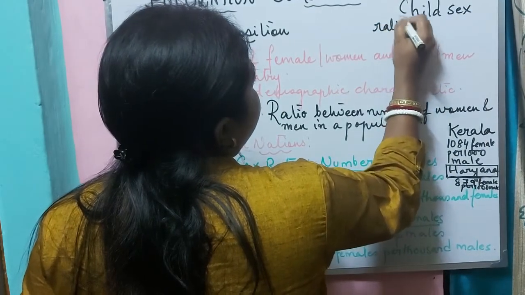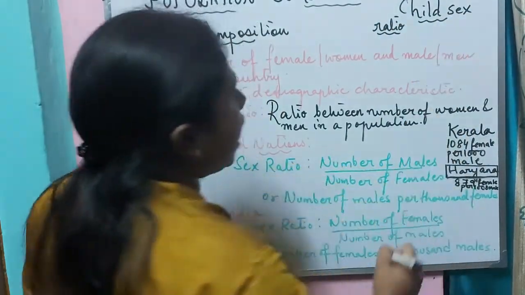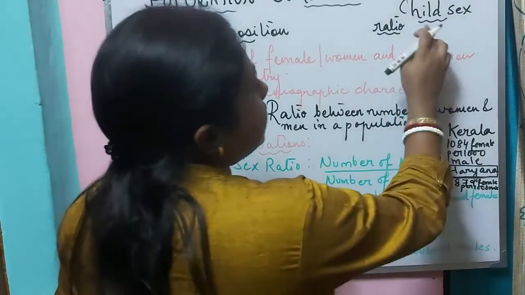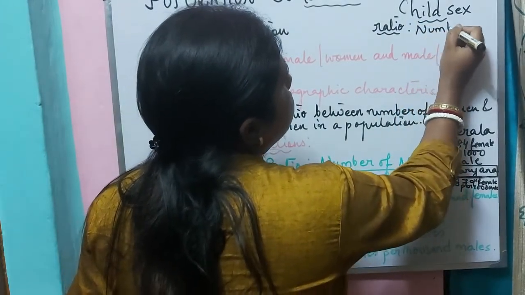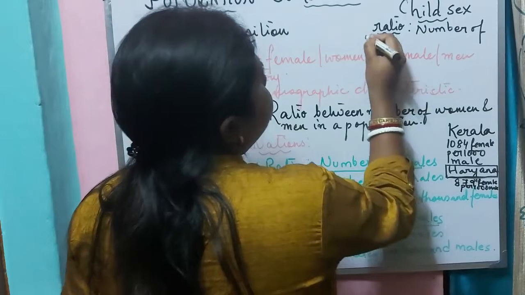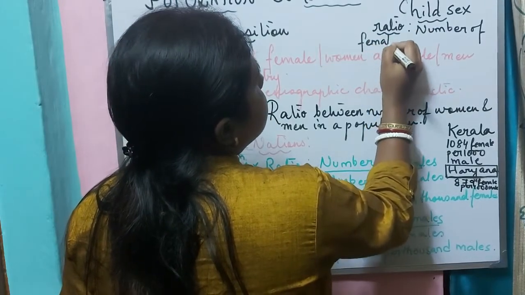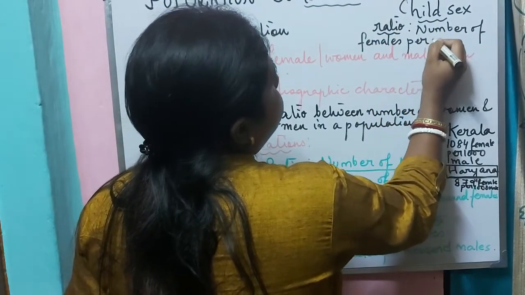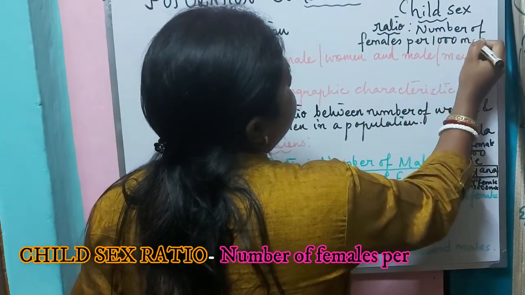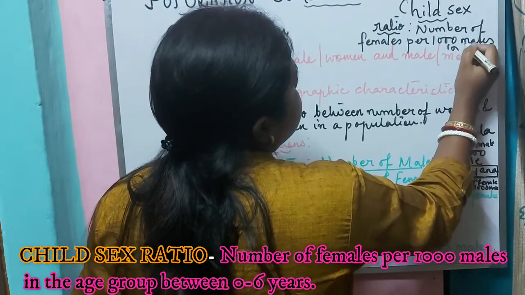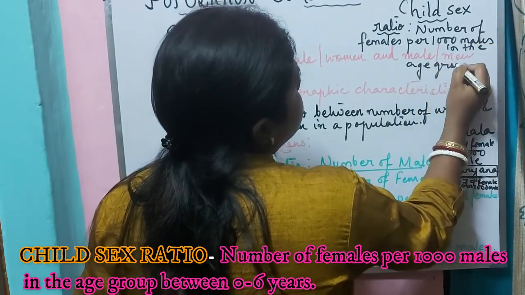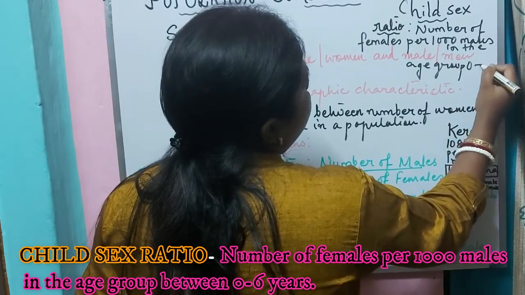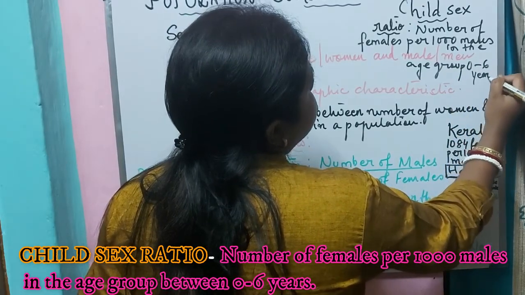Now we need to also understand the child sex ratio. What is child sex ratio? Child sex ratio means the number of females per thousand males in the age group 0 to 6 years.